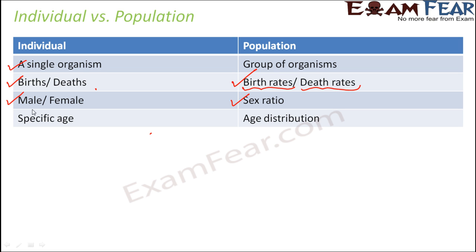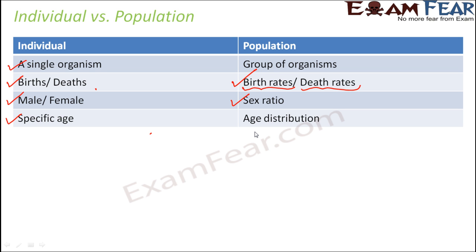In case of an individual, we talk about a specific age. An individual can be 5 years old, 10 years old, or 12 years old. But when it comes to population, there is no age of the entire population. A population can have individuals who are 5 years old, 10 years old, and also 60 years old.